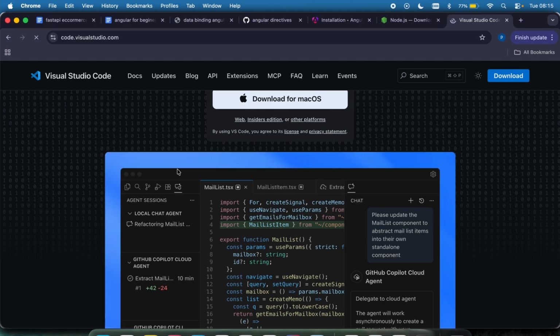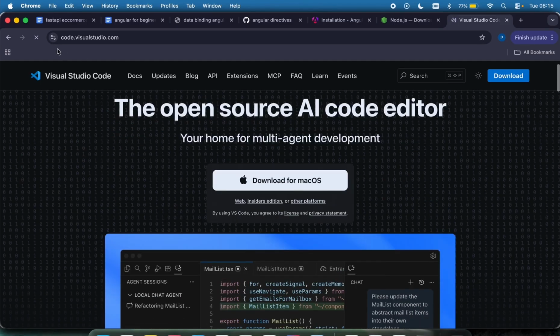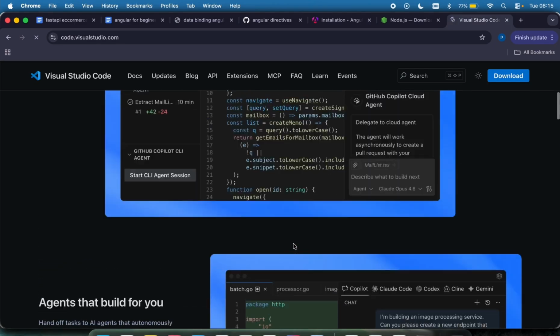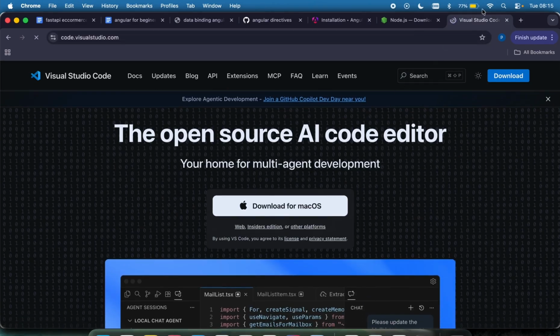It can be Python code. It can be Flutter code. It can be Java. It can be different stuff right here. So this is the IDE. If you don't have that installed, you can download this and select your operating system and download right here. I already have it downloaded, so we'll be making use of that.